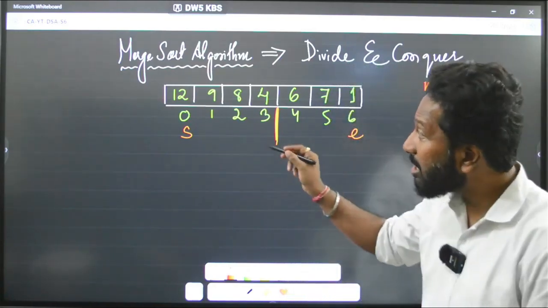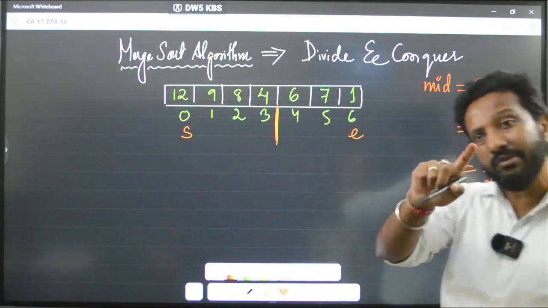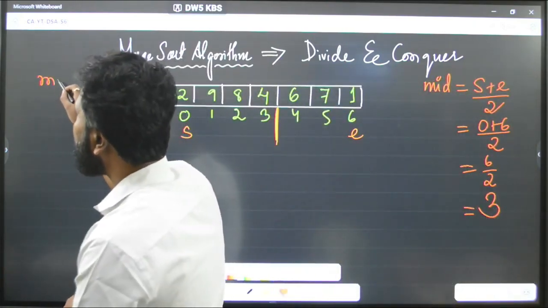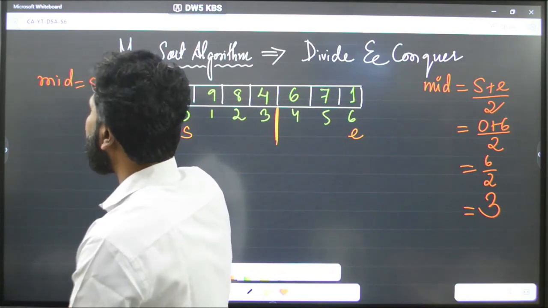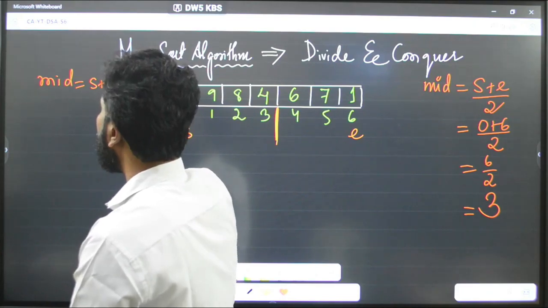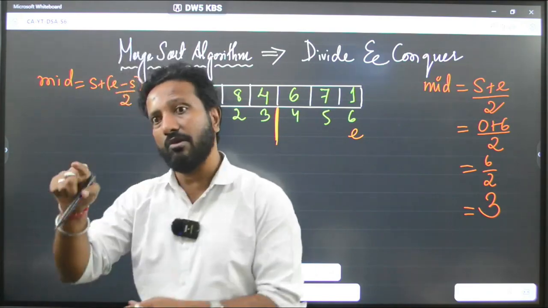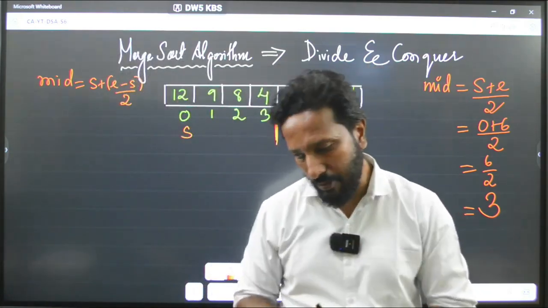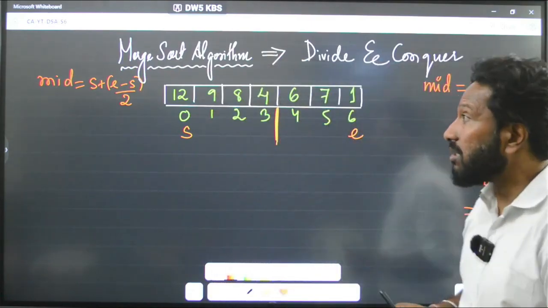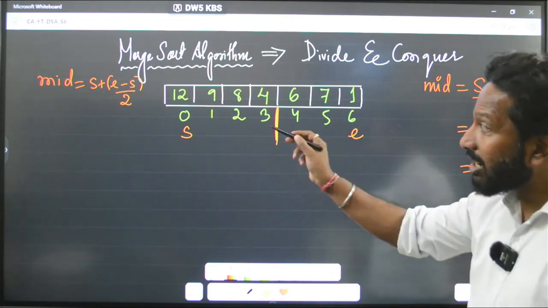So I said we find the mid value, and I had given you one more formula, right? You remember that. I had given you an optimal formula for the mid, which is start plus (end minus start) divided by 2. I hope you remember that formula from binary search. I had given you the optimal formula to find the mid.